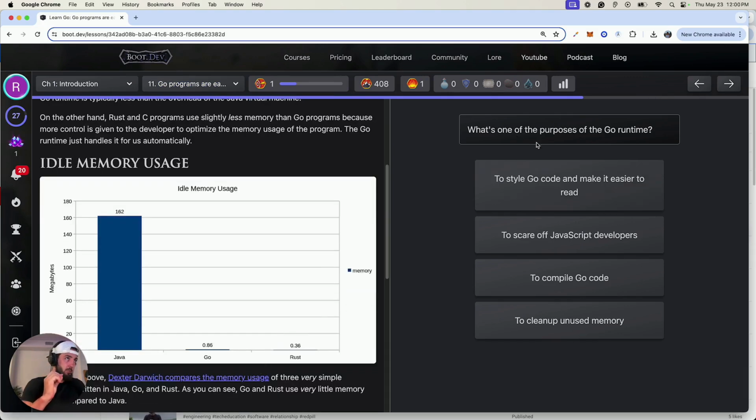Okay, so what's one of the purposes of the Go runtime? To style Go and make it easier to read? Nope. To scare off JavaScript developers? Potentially. Compile Go code to clean up unused memory. We'll go with that. We'll see.